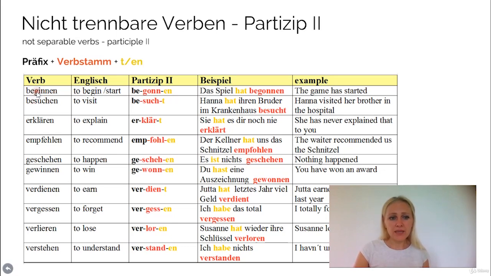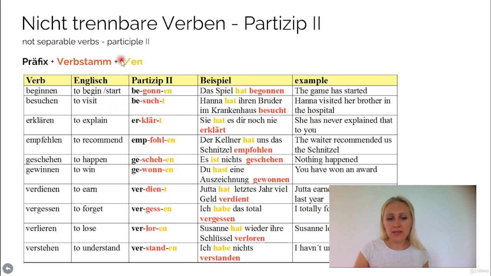Okay, so here beginnen means to begin or to start. For example, it's a non-separable verb. When we start conjugating it, we don't separate it. Right? So you need the actual prefix of the verb, you need the stem, and the ending T or EN. So the non-separable verbs in the Partizip 2 form, they can be regular, irregular, and they can be mixed. Okay, this is what you have to keep in mind.